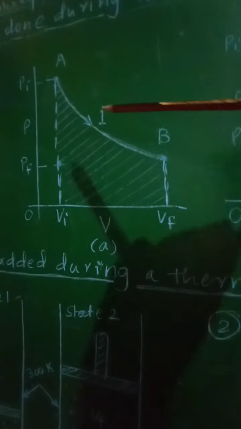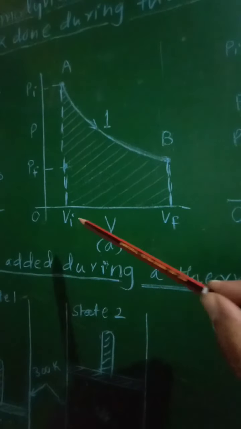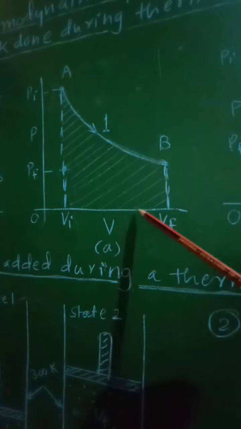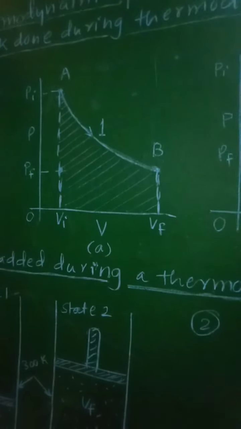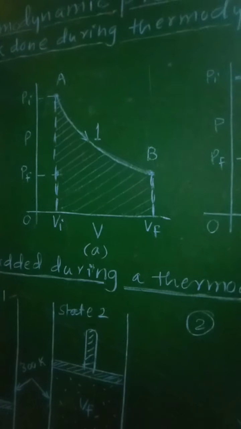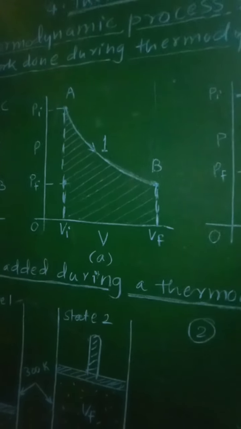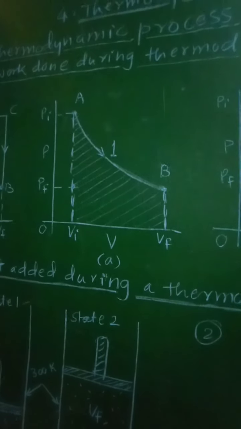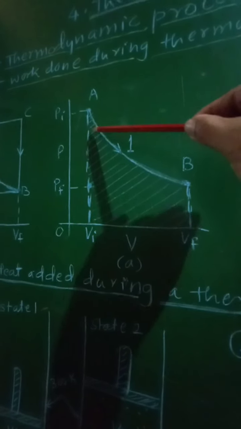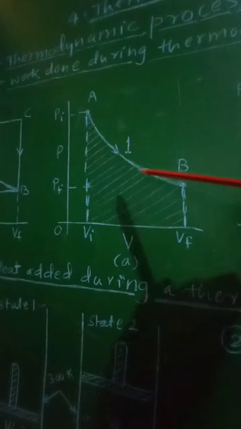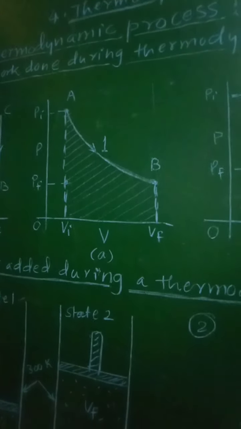So pressure will change from Pi to Pf. Similarly, volume will change from Vi to Vf. So, as there is change in volume of the system during the change from its initial state to the final state, therefore the work will be done, and that work done will be positive. Now this work done in this process will be given by the area under this curve AB, that is, this shaded region will represent the work done.